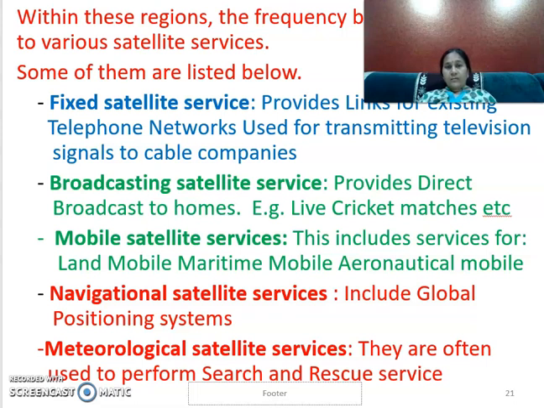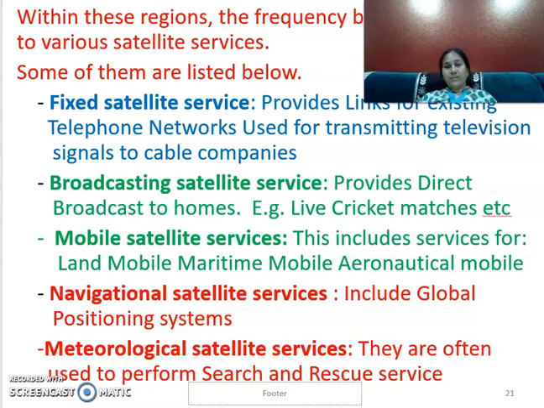Then there are broadcast satellite services. This is a type of satellite service used when there are activities going on in the entire globe that need to be communicated, and live transmission has to be done.